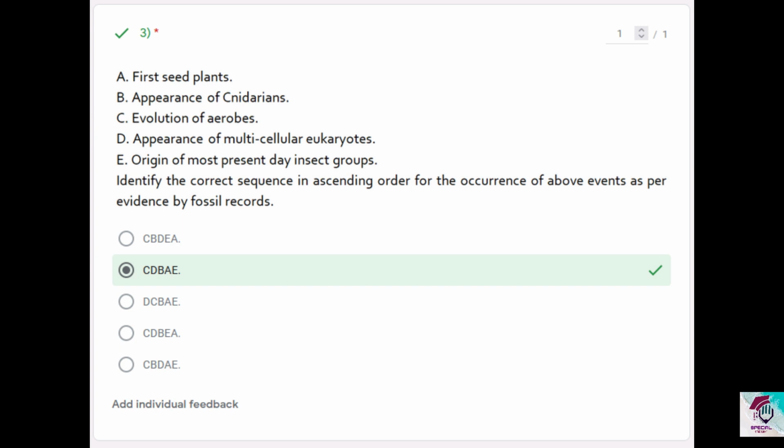Now, first seed plants. The resource book makes another printing mistake over there, where as they go from the oldest events that took place to the most recent events, they will go from 700 million years ago to 500 million years ago and so on. But in the middle, they mention all of a sudden 40 million years ago, vascular plants differentiated, roots, stem, and leaves in plants.